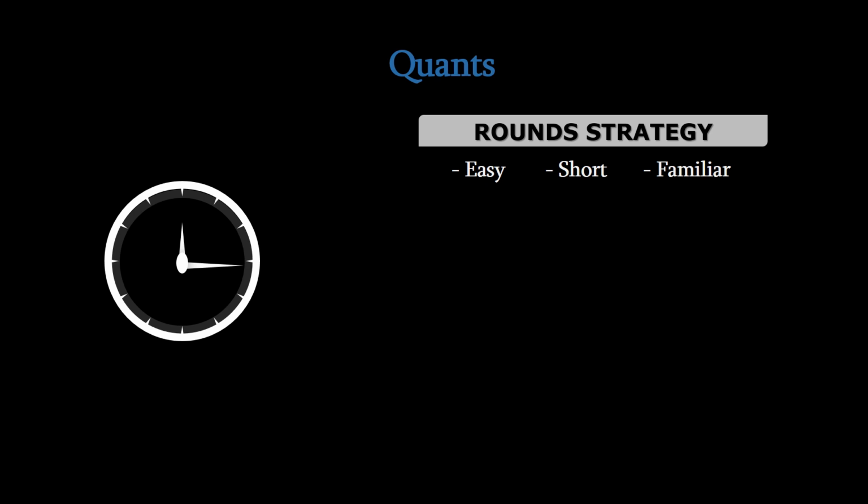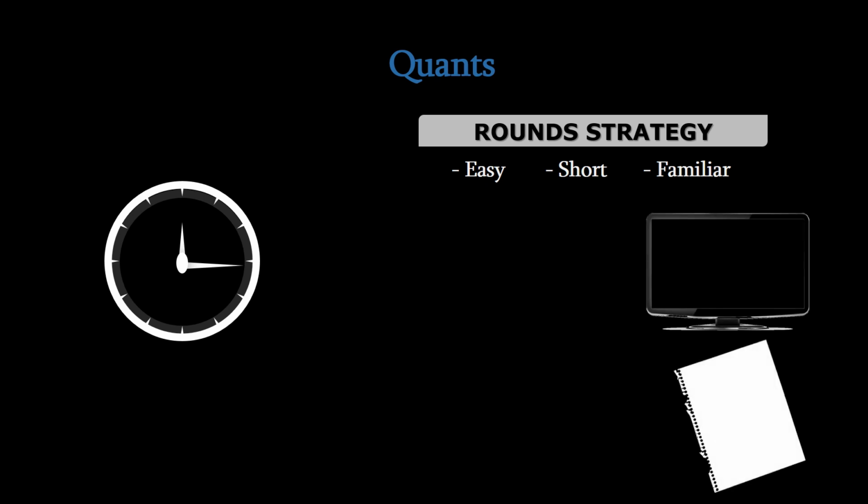by dividing the entire quant section into three rounds. I mean, you can also have two rounds, but I used to have three rounds, which is round one, round two, round three. We'll talk about them. But before we talk about them, just a point here. In quants, you just have to do two things. One is to read the statement, and the other is to attempt the question. We will bring this into the different rounds that we are going to discuss.